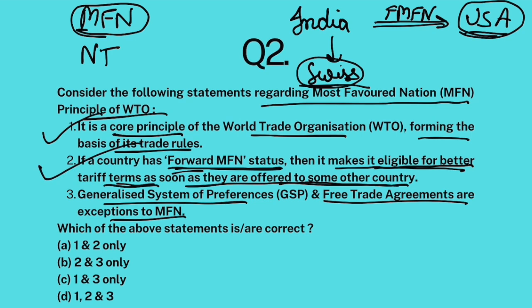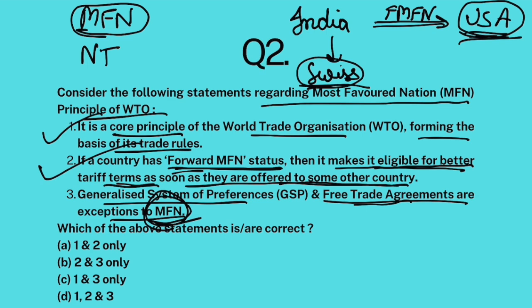Absolutely correct. Now, as far as MFN status is concerned, there are some exceptions to MFN. Yes, definitely, if better terms are given to Swiss, then those terms would automatically apply to USA, but there are some exceptions. For example, India does a free trade agreement with someone, then that won't apply to USA. If USA gives better market access to some developing countries like Vietnam, Bangladesh, Nepal, right?